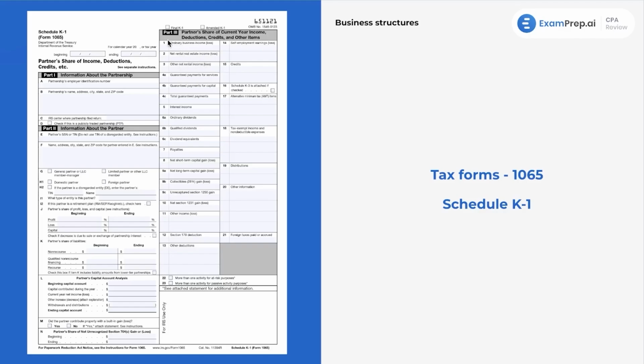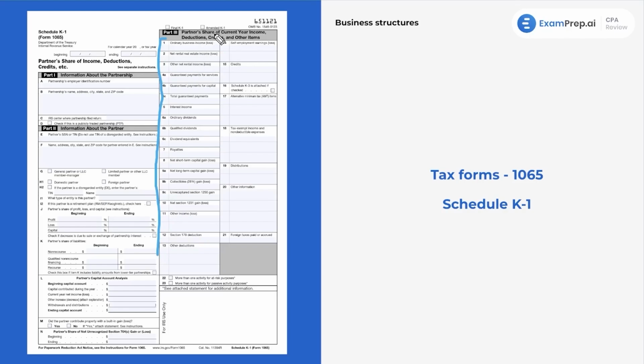And just as a note, start memorizing them now. You want to memorize these as separately stated items. So if a question just says, what are separately stated items? Boom, all of these items. And there's a few others. This is not a comprehensive list. But at the end of the course, you'll be an expert at this. But if you want to get a jump on it now, these are separately stated items.